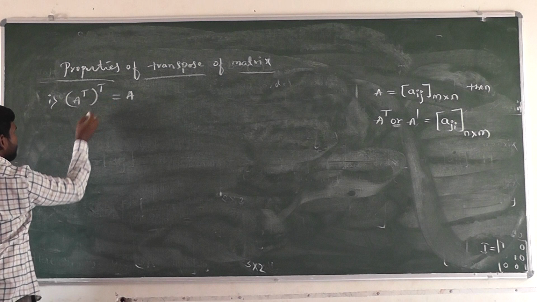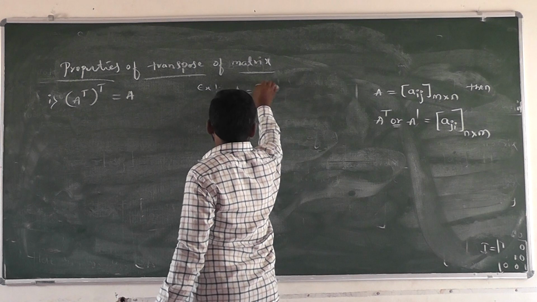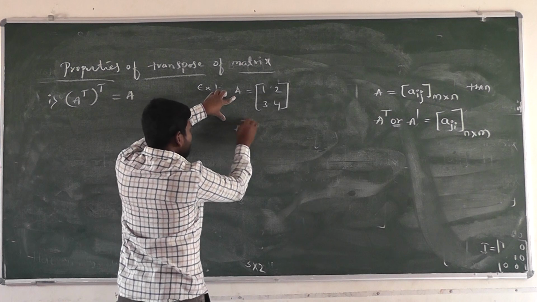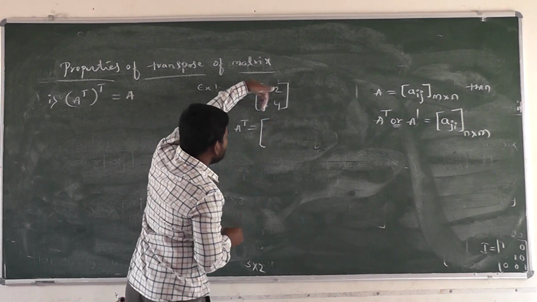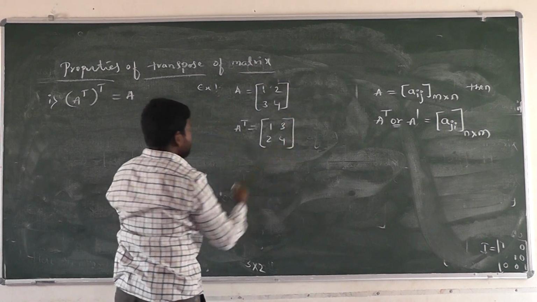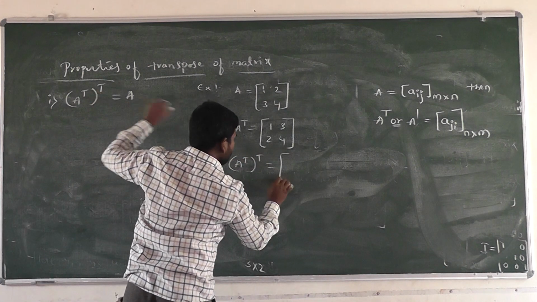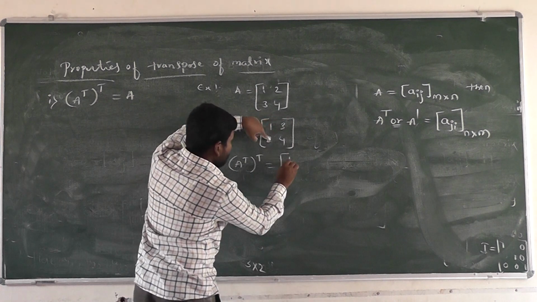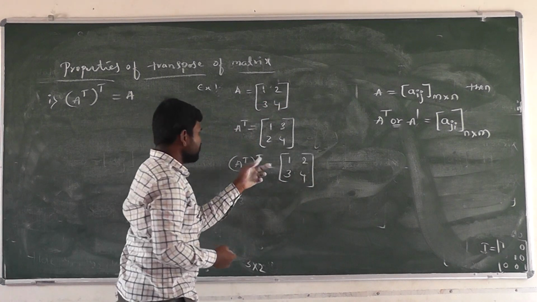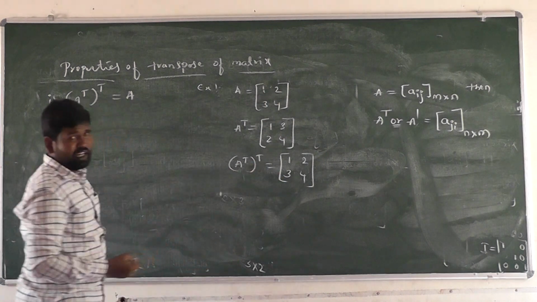Next, second one, for example, A equal to 1, 2, 3, 4. We have to find out the A transpose. Here A transpose equal to, we have to interchange the rows into columns. 1, 2, and next one rows into columns, we have 3, 4. Next, here A transpose whole transpose. It is equal to, we have to interchange again rows into columns. What happens here? 1, 3, and 2. Right? Then A transpose whole transpose is equal to what comes here? The given matrix A. That's why A transpose whole transpose is equal to A.